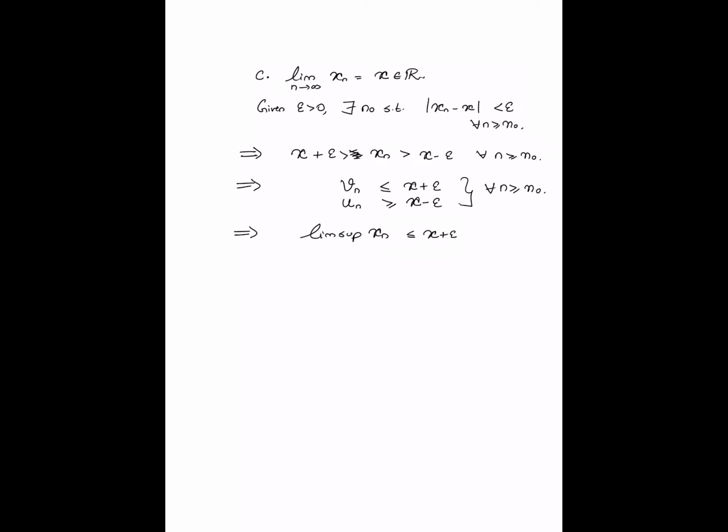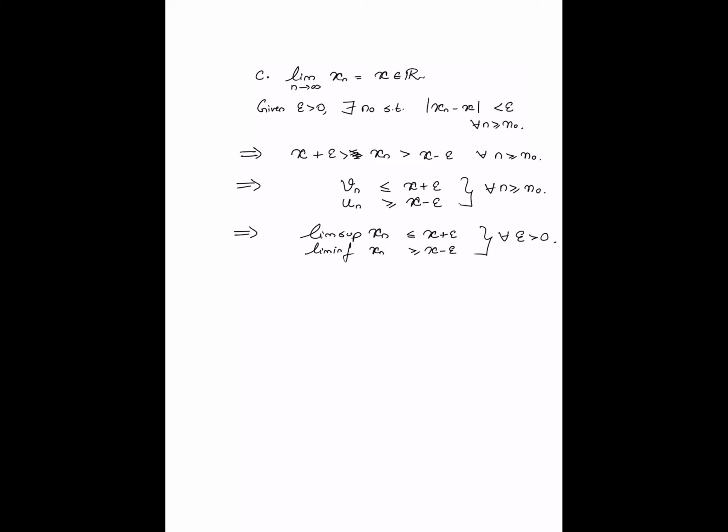Similarly, from that condition on un, I conclude that the lim inf of xn is greater than or equal to x minus epsilon. Remember, un is an increasing sequence, and beyond n naught, the values taken by the sequence un are greater than or equal to x minus epsilon. So the limit must also obviously be greater than or equal to x minus epsilon. So in particular, both of these properties are true for all epsilon greater than 0.